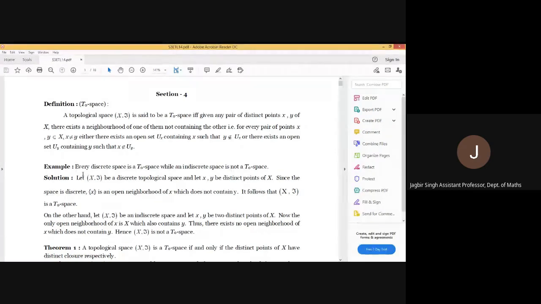On the other hand, if (X, τ) is an indiscrete space and x, y are any two distinct points, then we are having only two open sets. One is phi, which does not contain any element, and one is X, which contains both the points. So we are not having any open set which contains one element, not the other. Therefore, the indiscrete topological space is not T0.